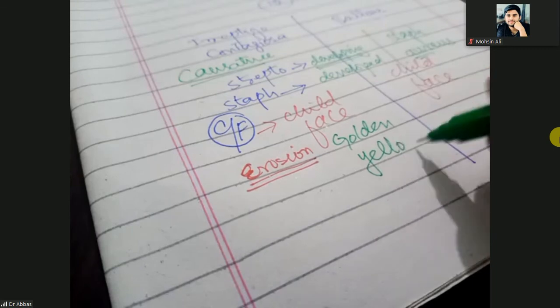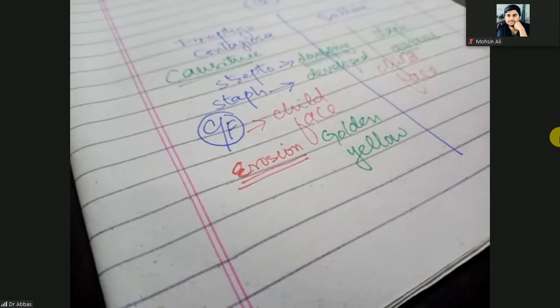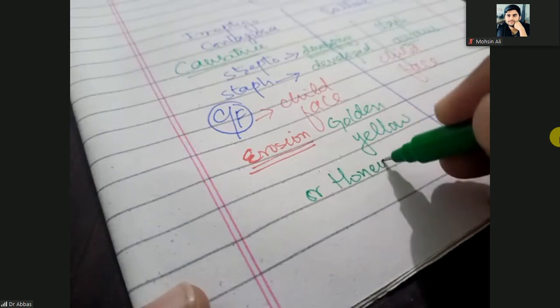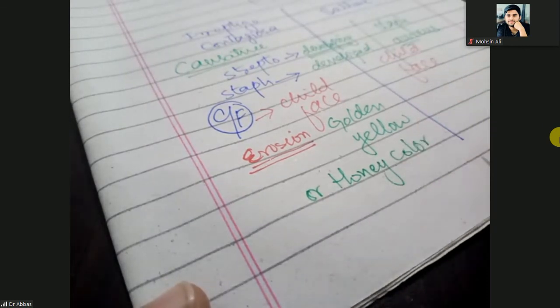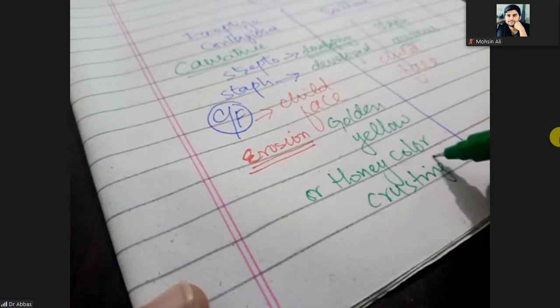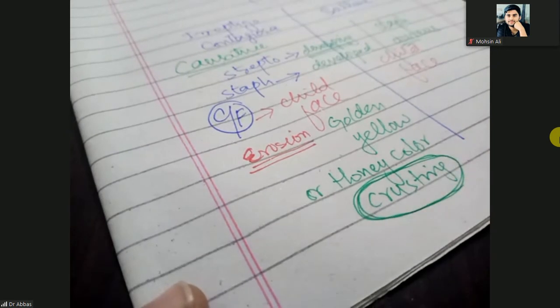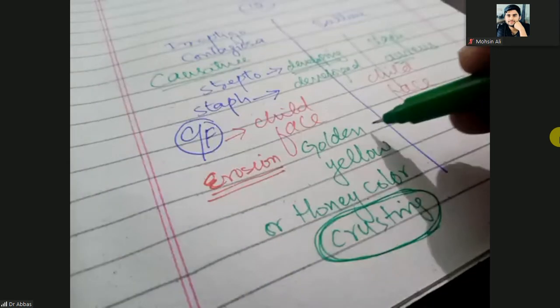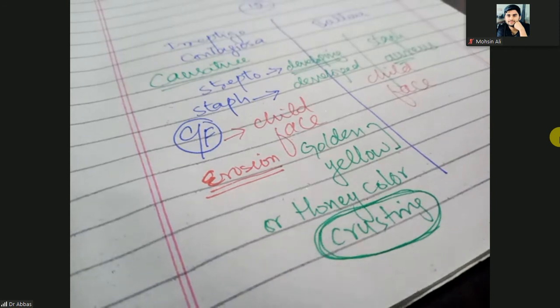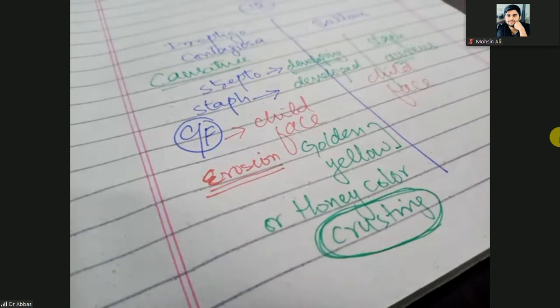I will show you the image, and that golden yellow will be honey colored crusting. So golden yellow or honey color like the honey, and these will be crusting. Keep in mind, these are crustings. These are not fluid filled lesions. These are the golden yellow honey colored crustings.